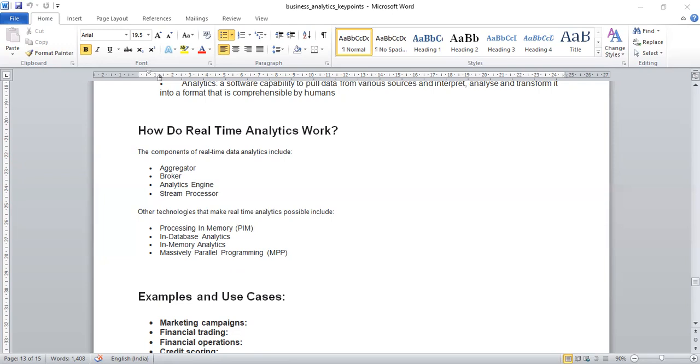An analytics engine does what? It correlates values and blends data streams together while analyzing the data.